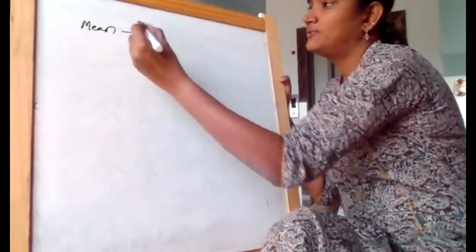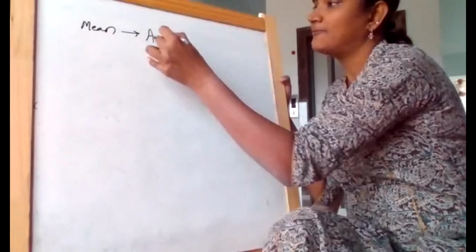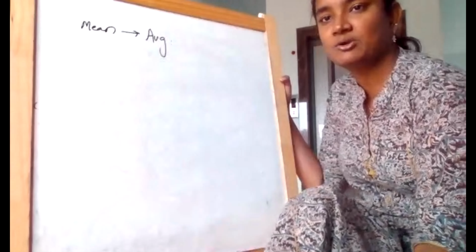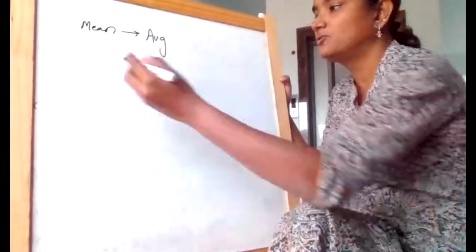So now if you see, for mean, mean is nothing but the average of the values given. First I'll discuss the formula part and then we will actually go into it.